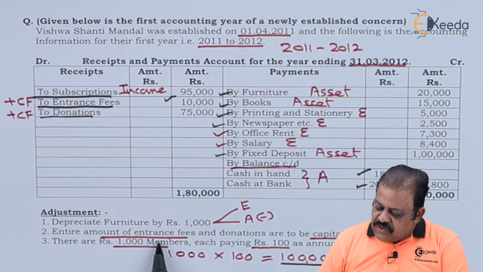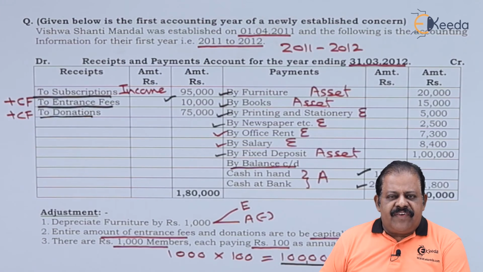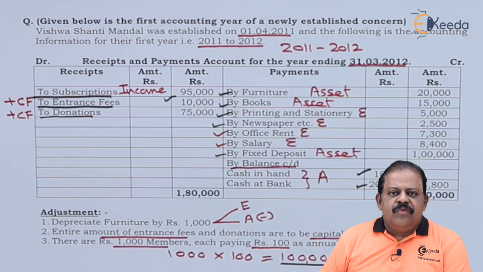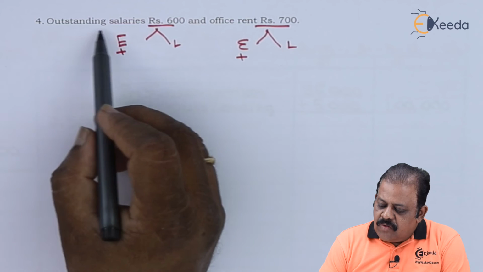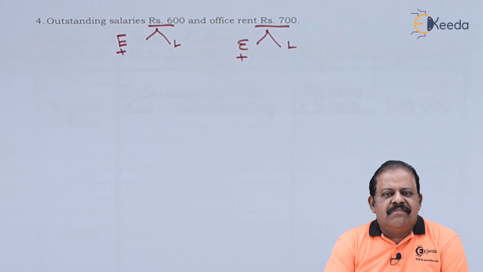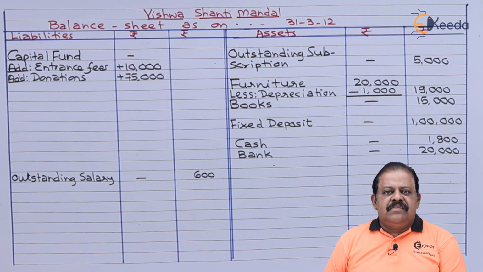Entire amount of entrance fees and donations are to be capitalized. We have already given effect to this. There are 1,000 members, each paying 100 as annual subscription. We have already done this adjustment. Outstanding salary is 600. This will be recorded as liability in balance sheet. Balance sheet liability side, outstanding salary 600.